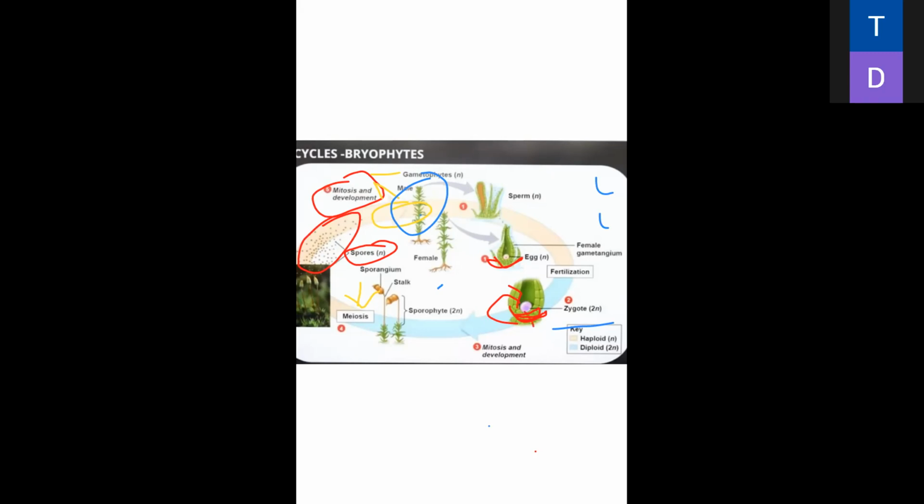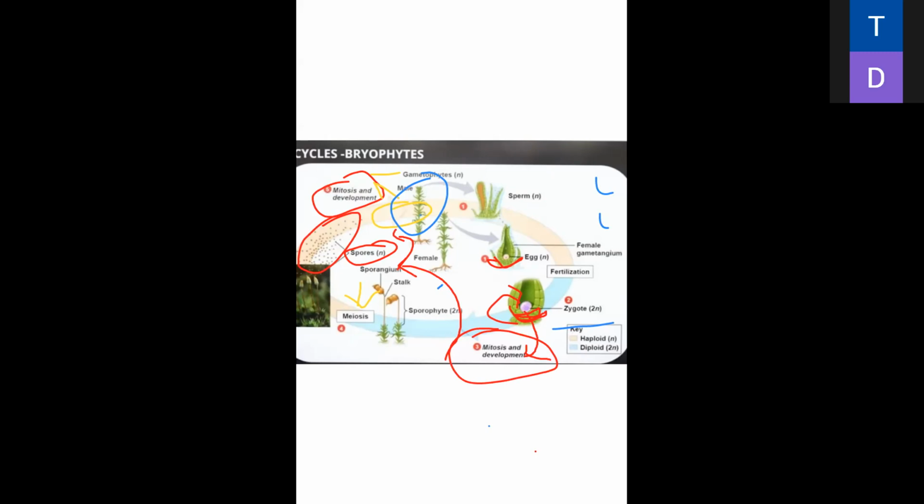The zygote goes for meiosis and produces sporogonium, and the sporogonium further produces the spores. Is it clear?